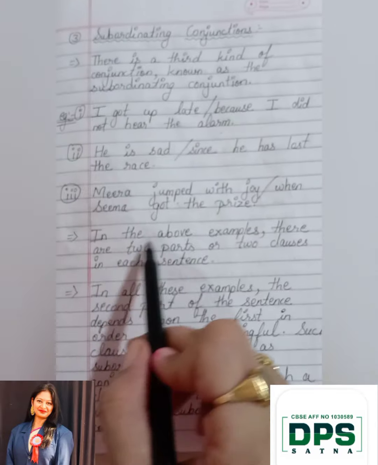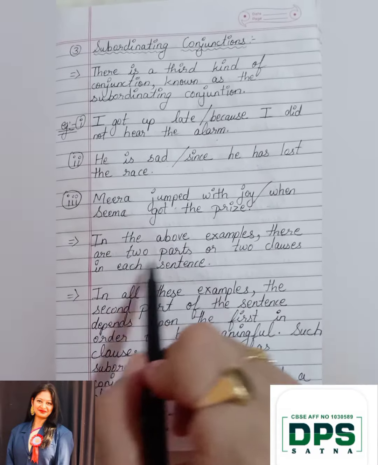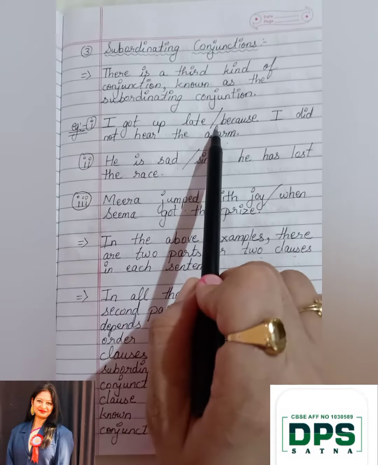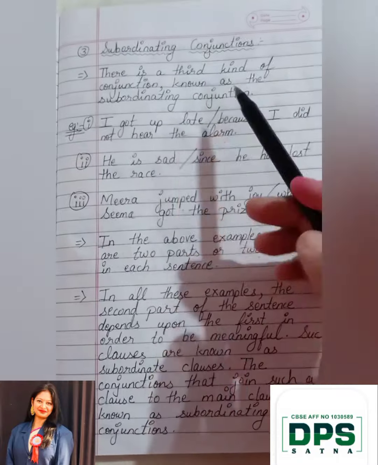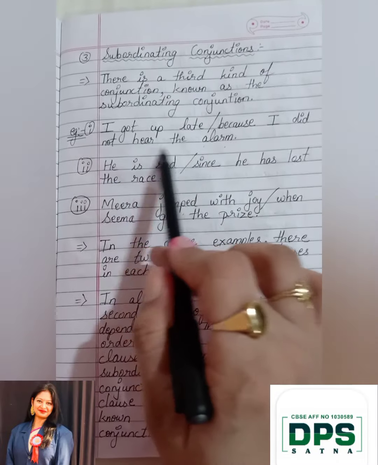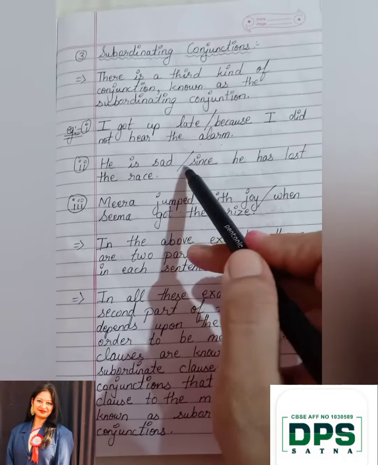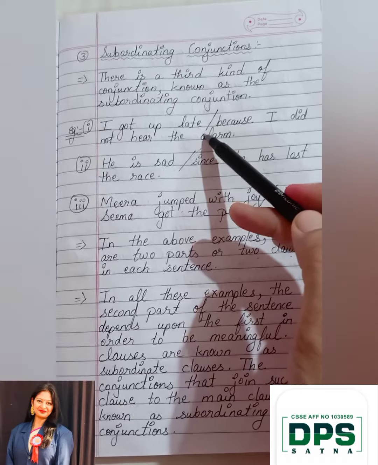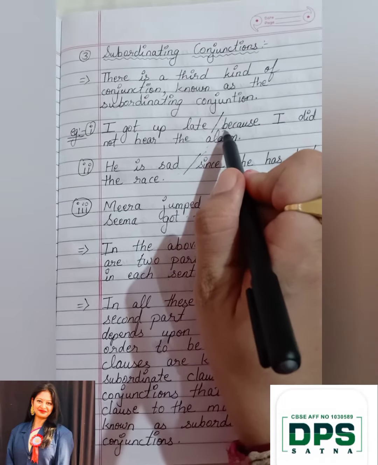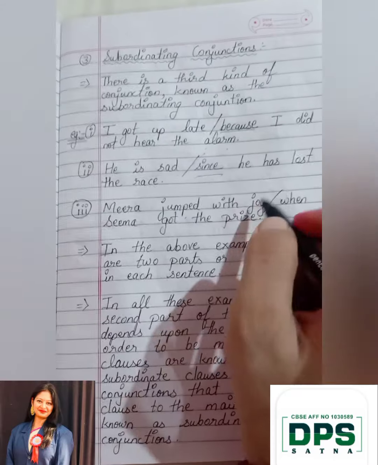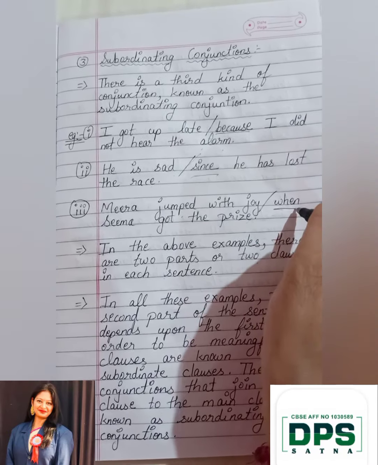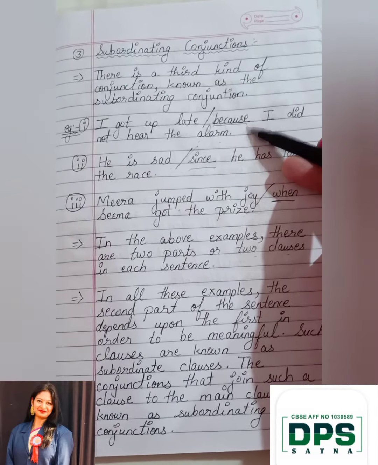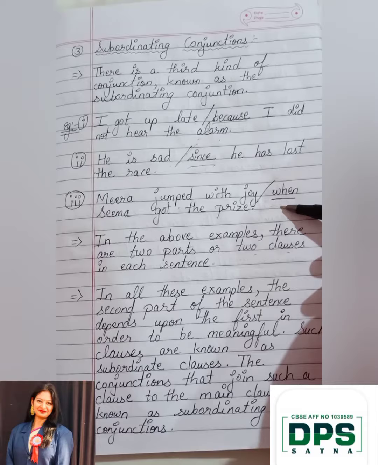Now, in the above examples, there are two parts or two clauses in each sentence. Can you see? I got a plate. I did not hear the alarm. There are two parts, and I have put an oblique over here. Why? Because they are divided into two parts. And can you see here? Because, since, when. These are subordinating conjunctions.